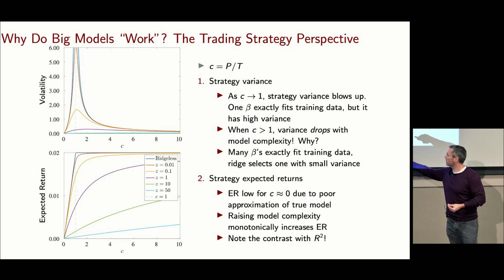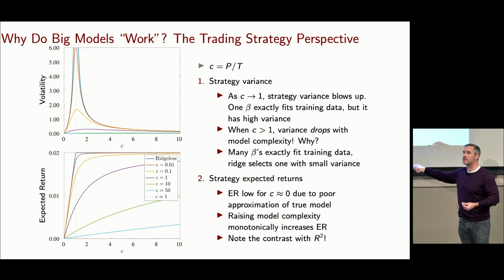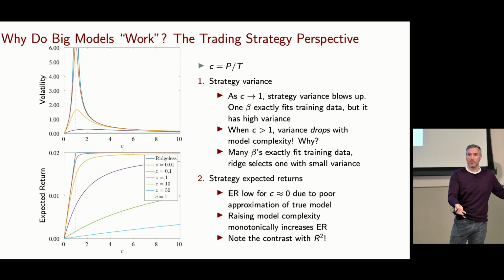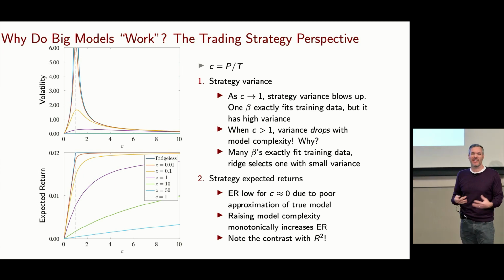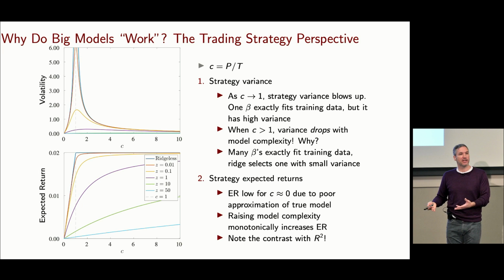Unless I'm doing some additional regularization, some non-trivial regularization. But the point is, as I make my model more and more complex, I'm using a more and more effective approximating model for the true thing that I don't know. I'm more effectively using information. Why is this not disrupted by the fact that I have many, many parameters? Because the expected return is, well, it's about the bias in the model. It's not about the variance in the model. We know OLS is unbiased. So it doesn't matter how many parameters you put in. You put in more parameters, in expectation, you're going to be getting a closer and closer look at the truth. All right? The cost of those parameters shows up in the variance, not in the expected return.